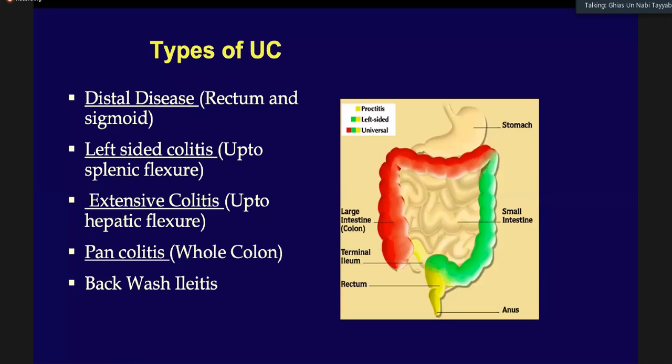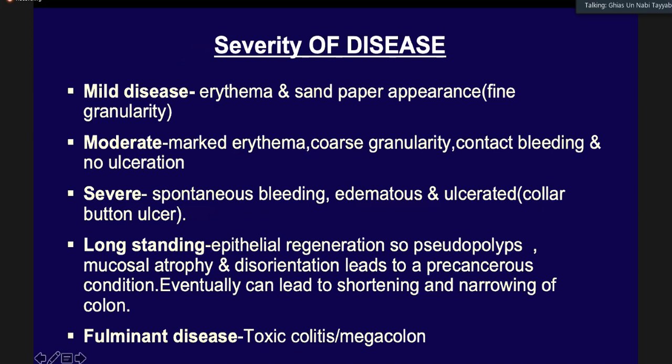And what are the different types of ulcerative colitis? Maybe a distal disease, meaning a disease limited to the rectum only. Then left-sided colitis, where the disease is limited up to the splenic flexure. Subtotal, where the disease is limited to the hepatic flexure. And extensive, where it is all the way to the cecum. And then backwash ileitis. And we can divide it for simplicity into 2 categories as well: limited and extensive. Limited means up to the splenic flexure, and extensive means up to the cecum or into the ileum as well. And then based on the endoscopy, we can divide it into mild, moderate, severe, long-standing disease.